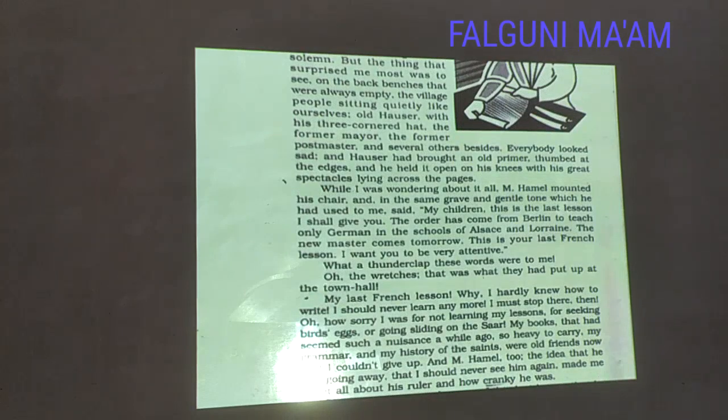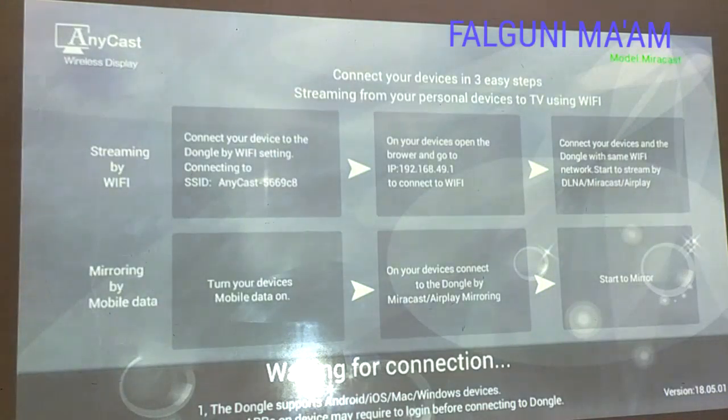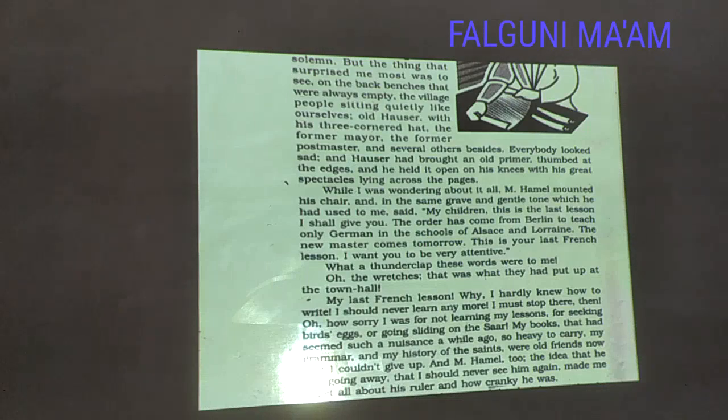The narrator said that old Hauser held an old primer, the initial level grammar book of French, thumbed at the edges, meaning bent at the edges. He held it open on his knees, and he was observing that book using his spectacles.